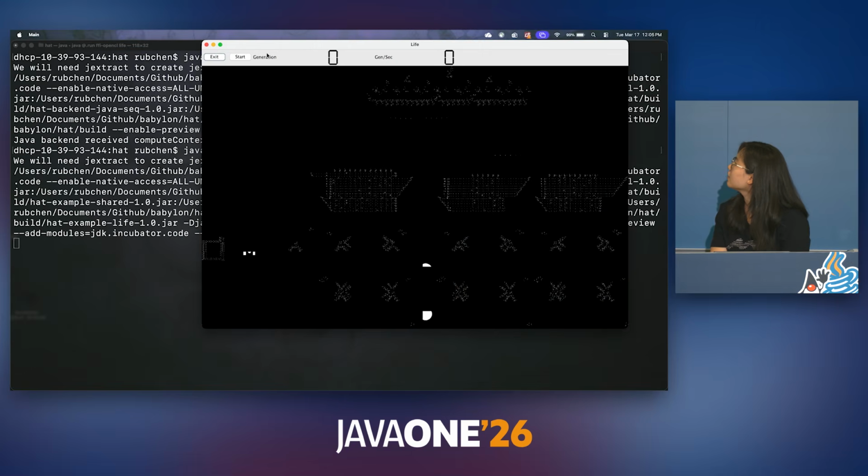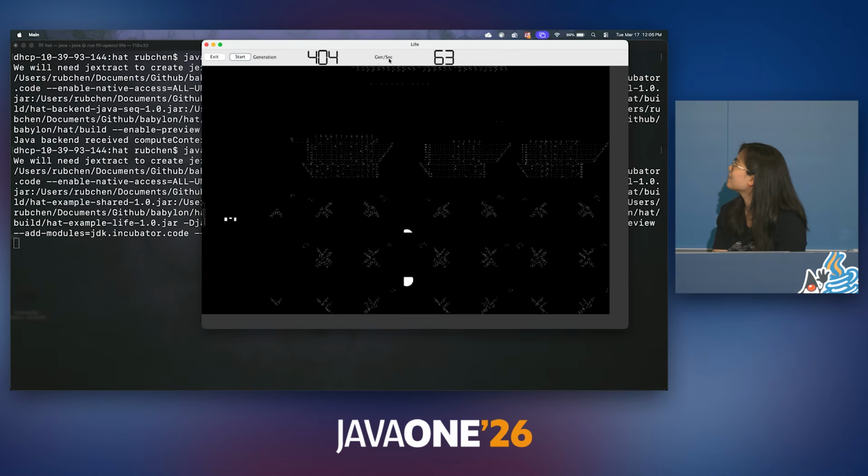So that is our OpenCL backend for the Game of Life example, and it's significantly faster than before. You can see the performance increase in the example. But this still has a lot of extraneous buffer transfers. So if we enable our buffer tagging, you can see the clock coming in.